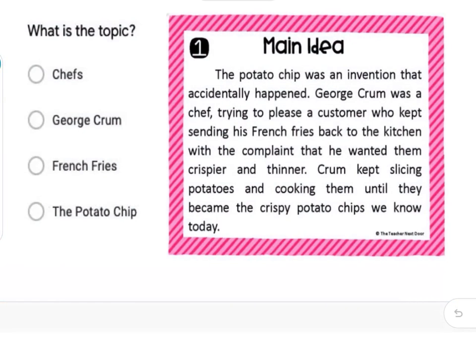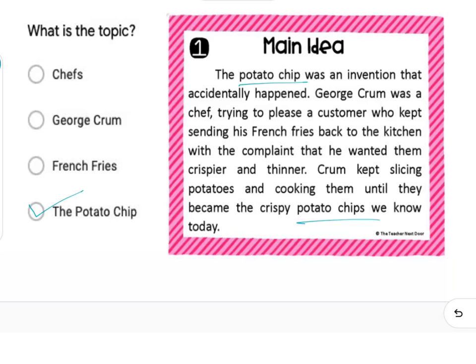So what do I think the topic is? Again, I saw this potato chip, potato chips. I don't think that the topic is French fries, and it's not really about chefs. There was this notion of George Crumb being the person, but really the topic is all about potato chips. So now that we know what the topic is, that's actually one of the first things you can determine that's going to help you figure out the main idea.